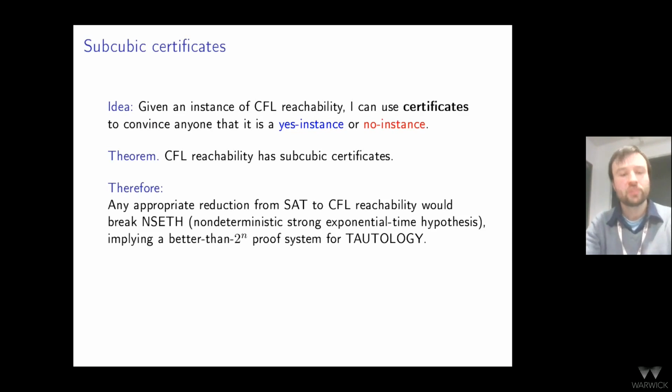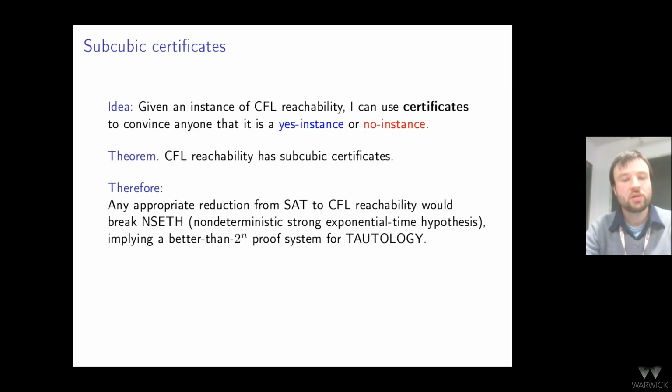And it implies, and I'll talk more about this in the main talk, that any appropriate reduction from satisfiability to CFL reachability, and this is really the main source of reductions for this fine-grained landscape, would break the so-called Nondeterministic Strong Exponential Time Hypothesis.